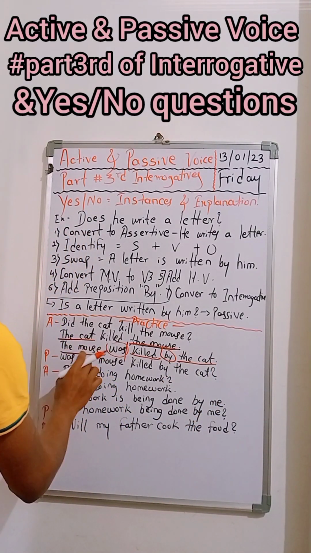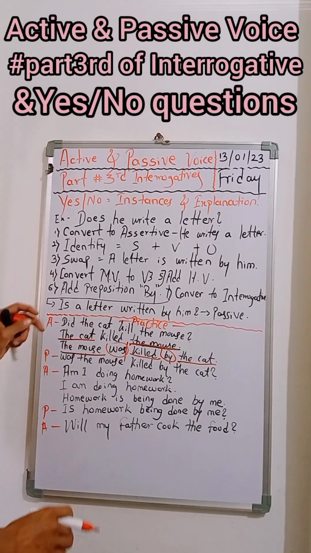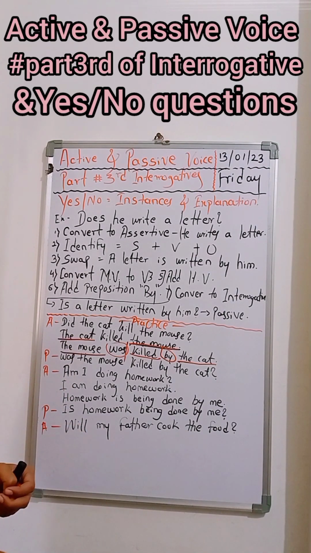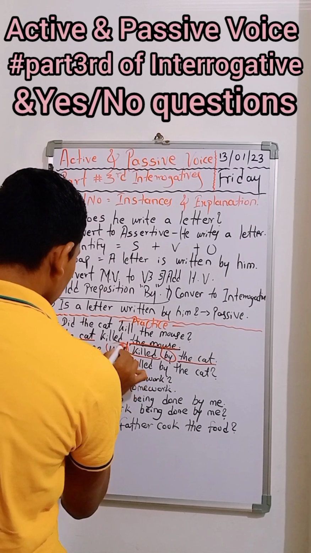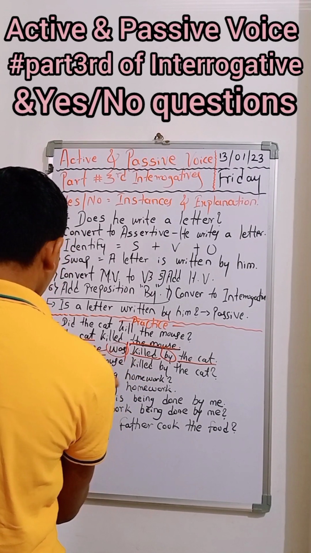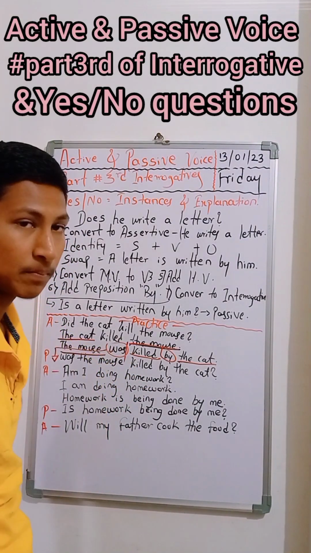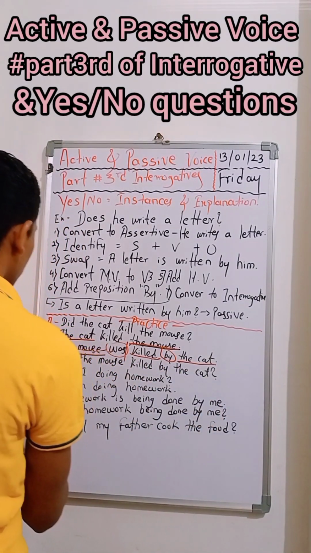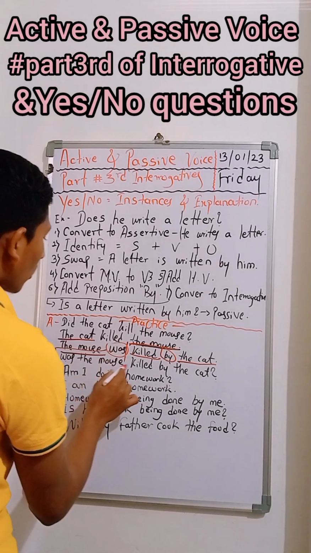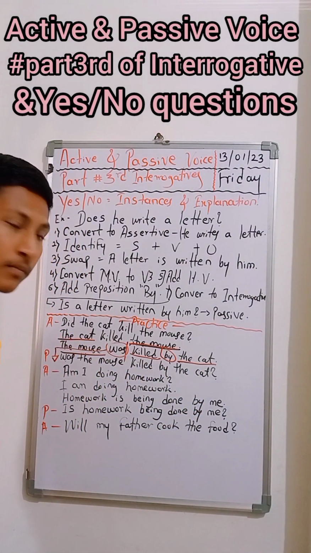But we have to transform the passive voice into interrogative again. So we have to put this "was" in the subject place. Then the whole sentence becomes "Was the mouse killed by the cat?"